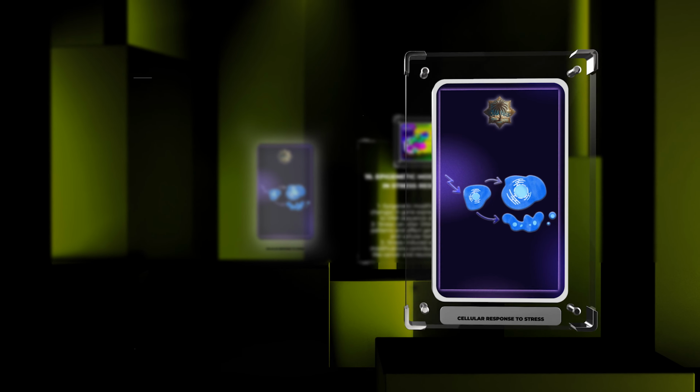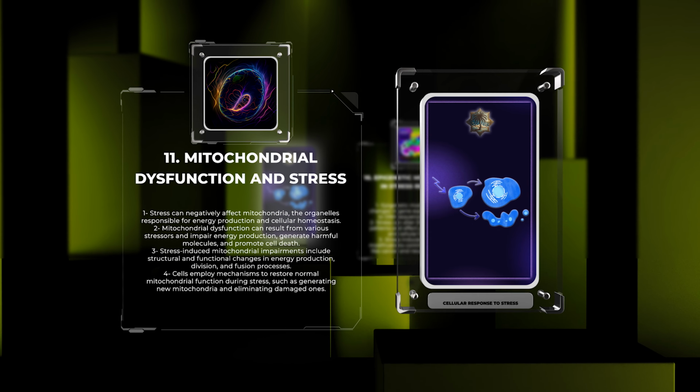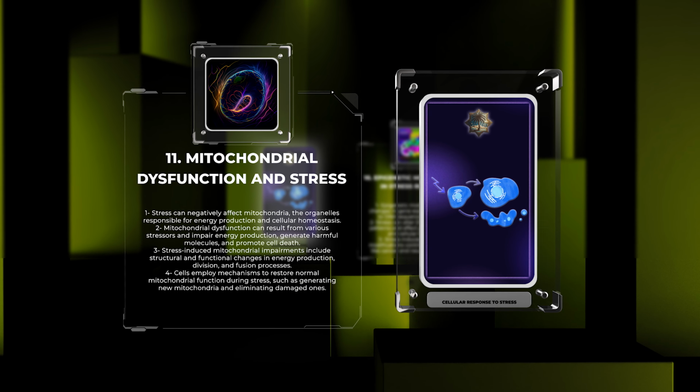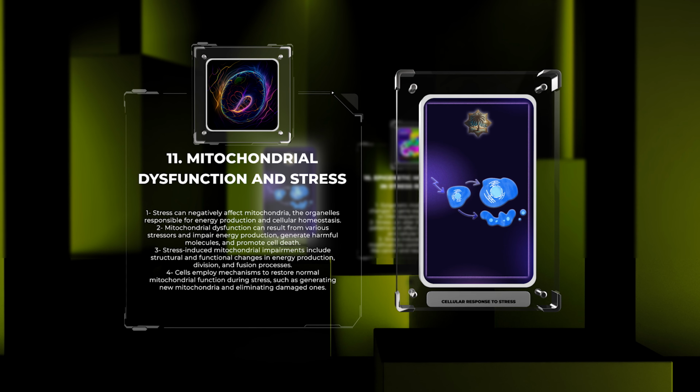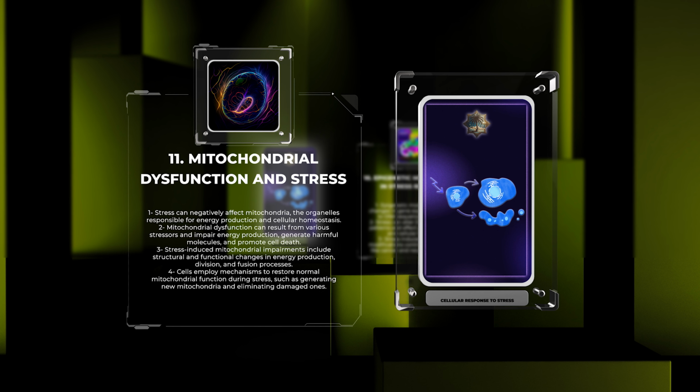Mitochondria, the vital cellular organelles responsible for energy production and maintaining cellular homeostasis, can be negatively affected by stress. This impairment results in the generation of harmful molecules, disruption of energy production, and the release of factors promoting cell death. Various stressors such as nutrient deprivation, oxidative stress, or alterations in genes can induce mitochondrial dysfunction.